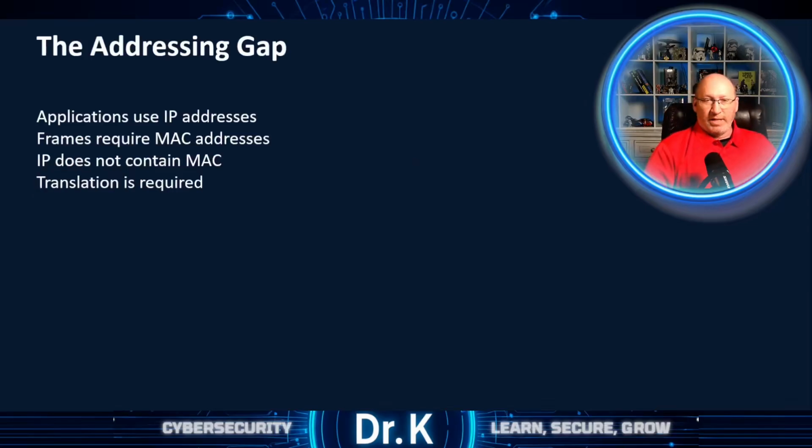So let's pause for a moment and notice the gap. Applications think in IP addresses. Routing decisions are made using IP addresses, but when it's time to actually send the frame across a local link, the link layer needs a MAC address. Here's the key tension. The IP packet does not automatically include the MAC address of the next hop. That information has to be discovered locally. ARP exists specifically to solve this translation problem.